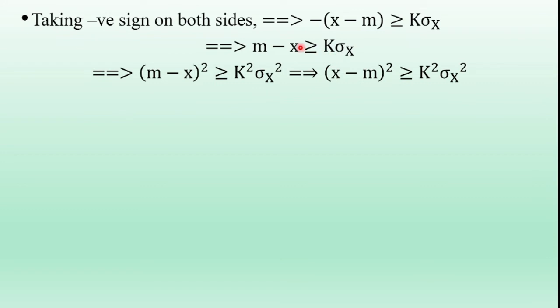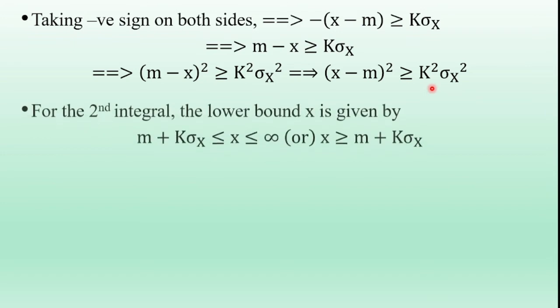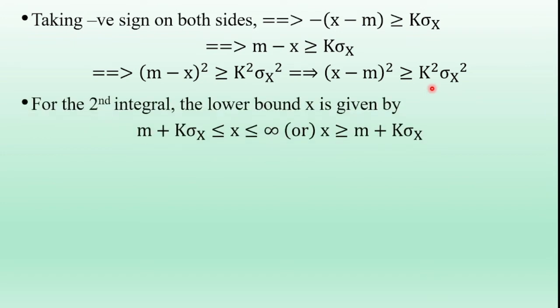Take the squaring on both sides. M minus x whole square is greater than or equal to k sigma x whole square. So now we have the whole square. This m minus x whole square, take the common minus of x minus m whole square. Minus whole square is plus. So this m minus x whole square is also written as x minus m whole square is greater than or equal to k square sigma x square. And that is the first integral term. In that first integral term, the value is x minus m whole square greater than or equal to k square sigma x square.